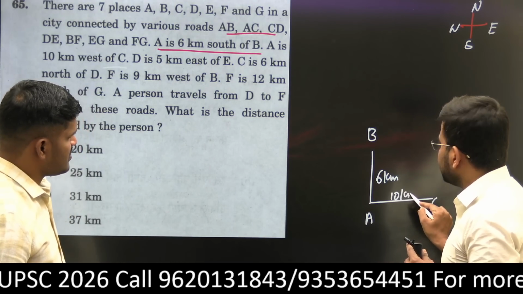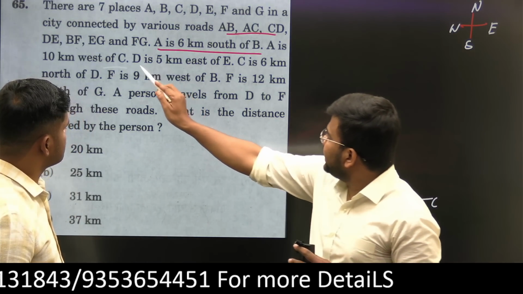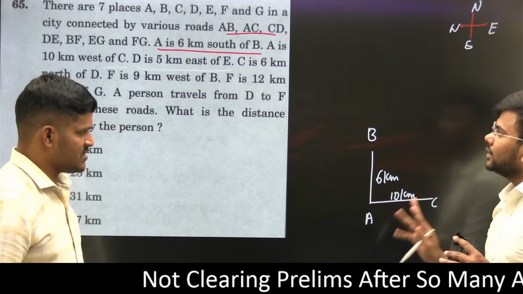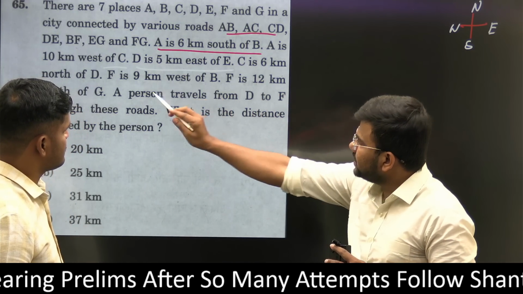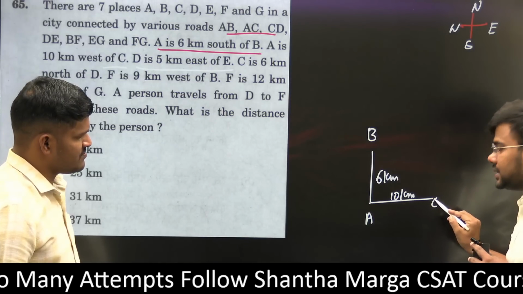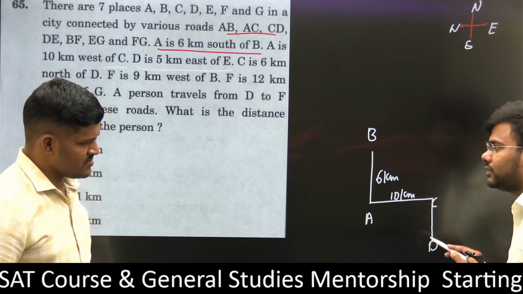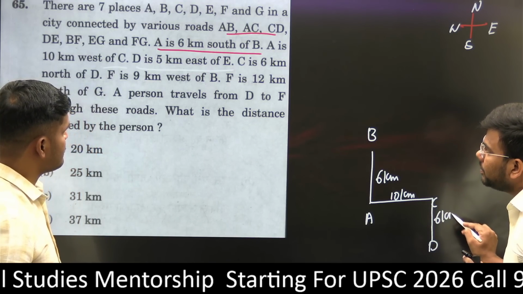Again, D is 5 kilometers east of E. I don't know where to put D and E. Don't get confused. Go for the next thing. C is 6 kilometers north of D. That means D comes here, south of C. How many kilometers? 6 kilometers.